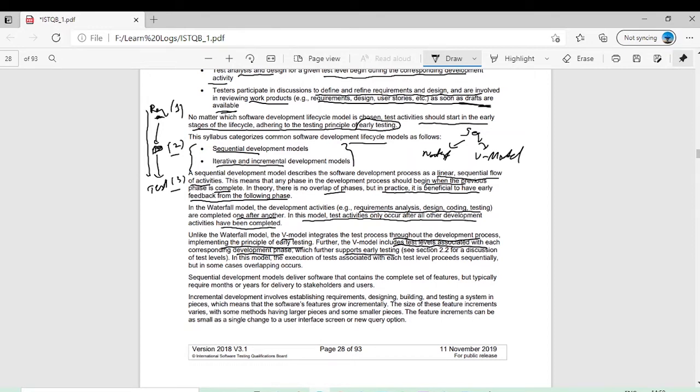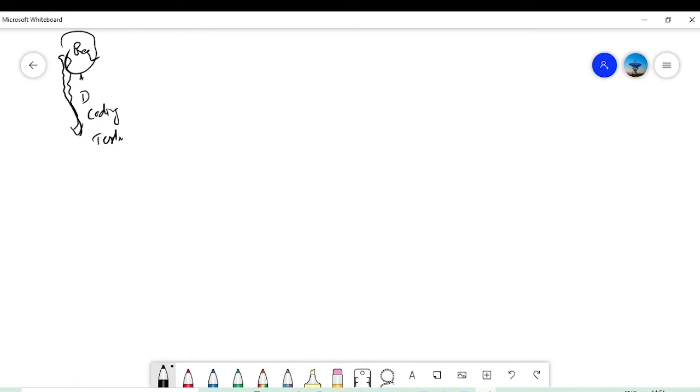This I will explain shortly. For every development activity, there is a corresponding testing activity in the V model. In this model, the execution of tests associated with each test level proceeds sequentially, but in some cases overlapping occurs. Also, the V model is a sequential model like the waterfall model, but unlike the waterfall model, it introduces the concept of early testing. In the V model, for every development activity, we have a corresponding testing activity. How? I will explain here.